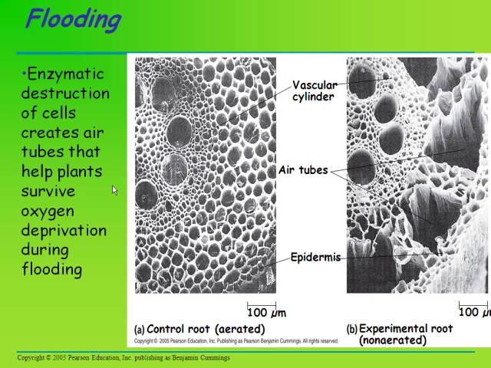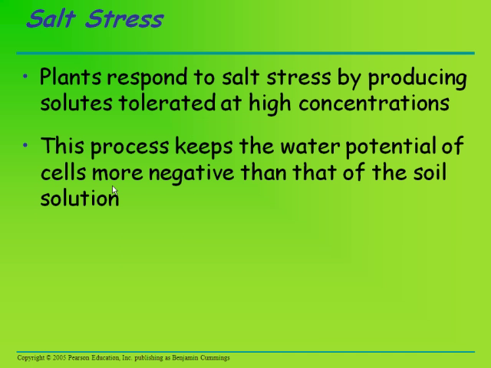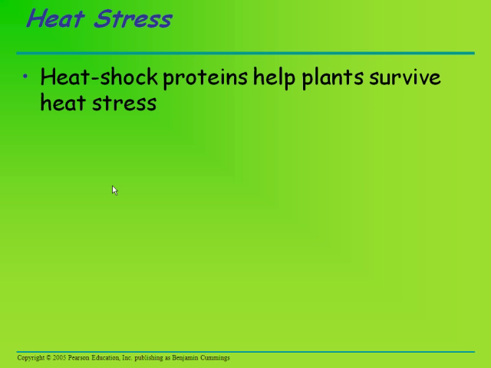Ethylene-stimulated apoptosis, programmed cell death, creates the air bubbles. So that's why it's important that soil not be waterlogged. It needs air spaces so the roots can breathe. Salt stress: plants respond to salt stress by producing solutes tolerated at high concentration. This keeps the water potential of cells more negative than that of the salt solution.